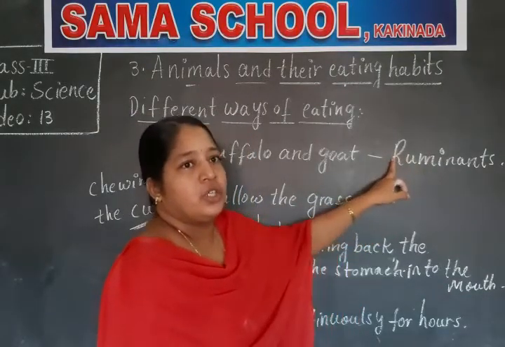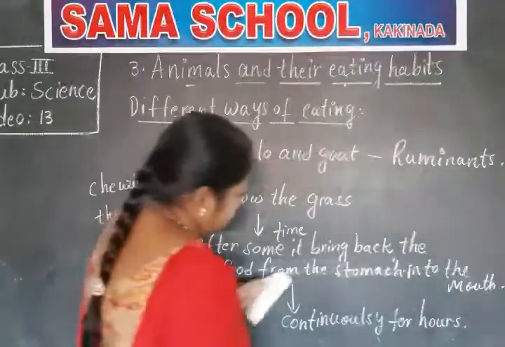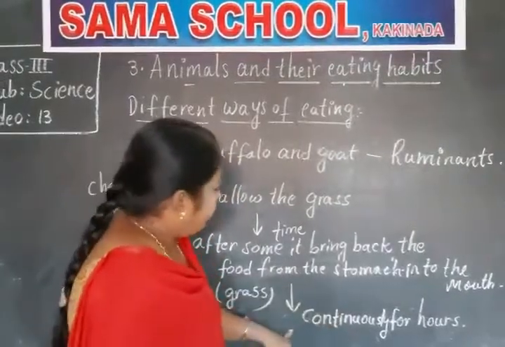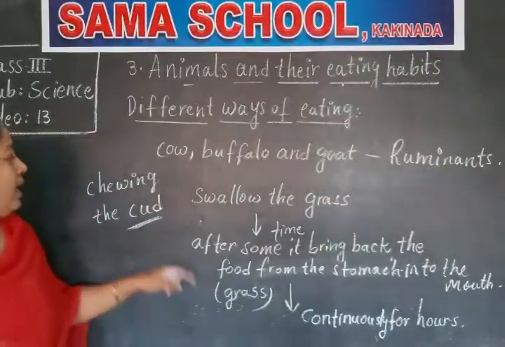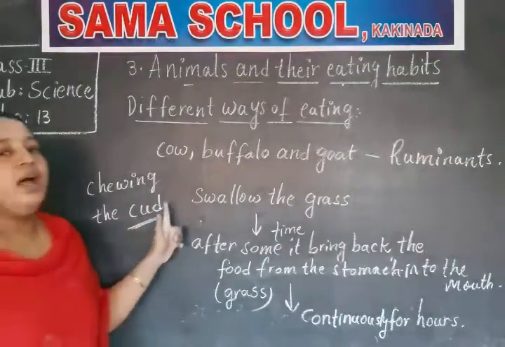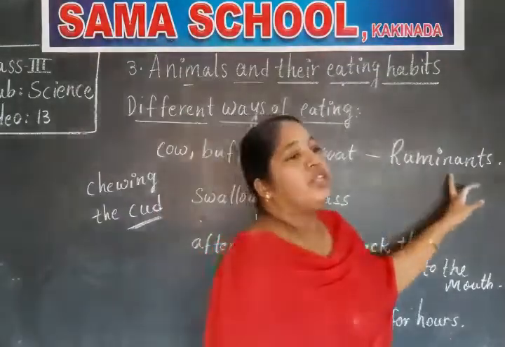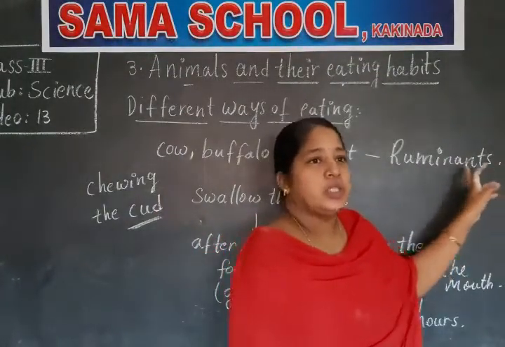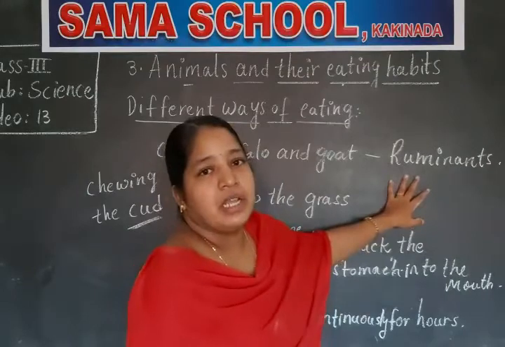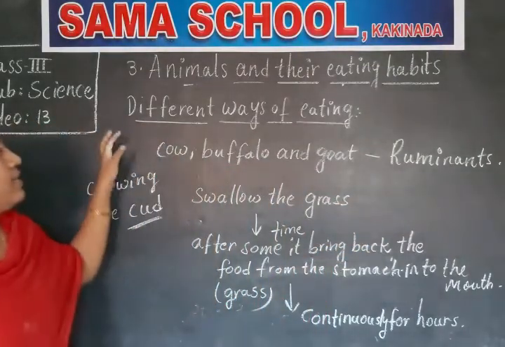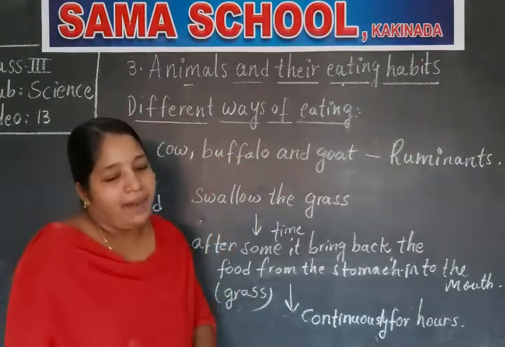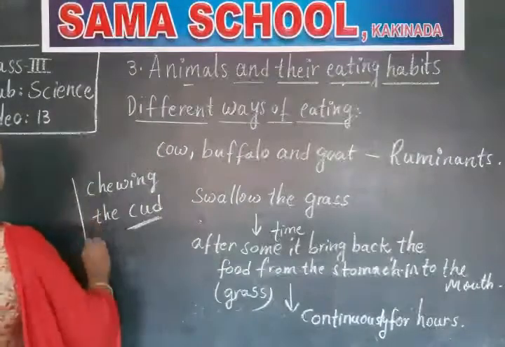The animals which chew the food continuously for hours, that process we call chewing the cud. The animals which show this chewing the cud process, those animals are called ruminants. Clear, children? This is a different way of eating in animals such as cow, buffalo and goat, and this process is called chewing the cud.